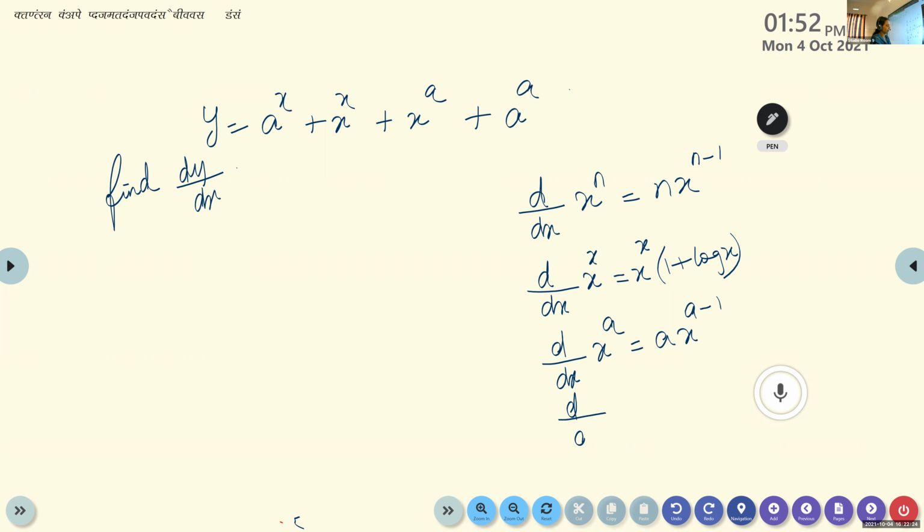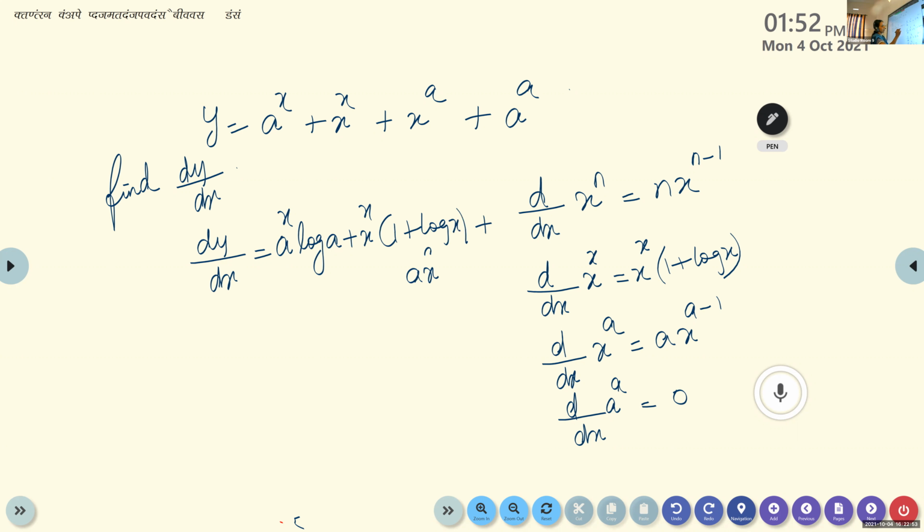So what will be dy dx of a raised to a? Atul? 0. Both are constants, so it will be 0. So apply it here. If you are thorough with the formula, we can do this easily. dy by dx is equal to derivative of a raised to x, which is a raised to x into log a, plus x raised to x into 1 plus log x, plus a into x raised to a minus 1, plus 0. This is the answer. This is the derivative of this function.